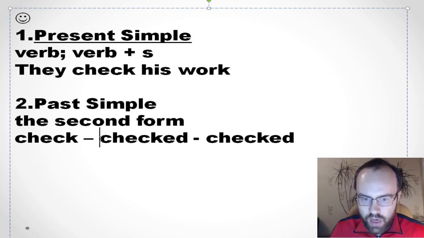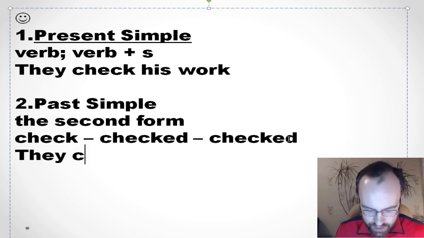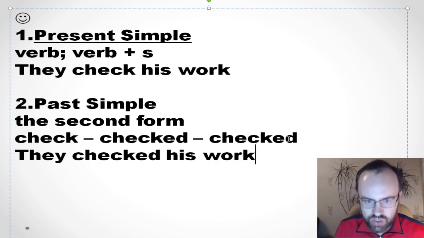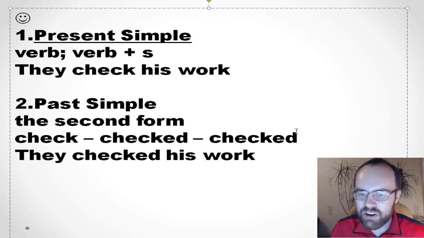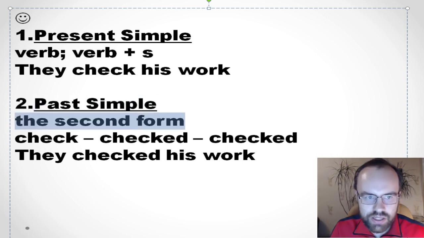So the second form is the same as the third form. So they checked his work. The form is the same for regular verbs. So if it's an irregular verb, you need to remember this form. So present simple, past simple, it's easy.